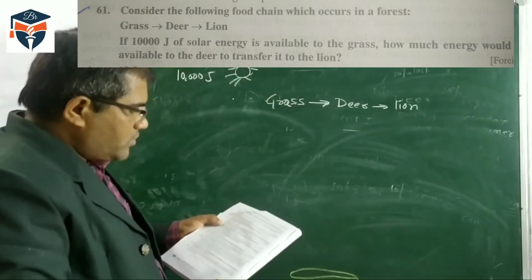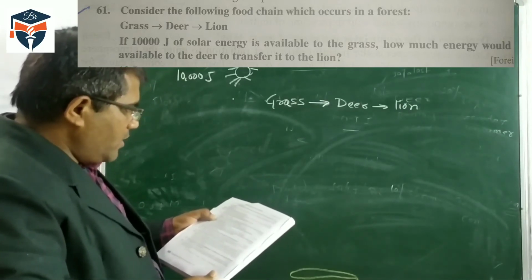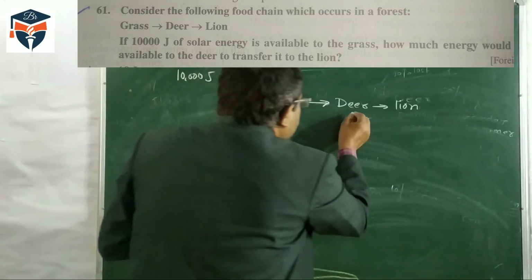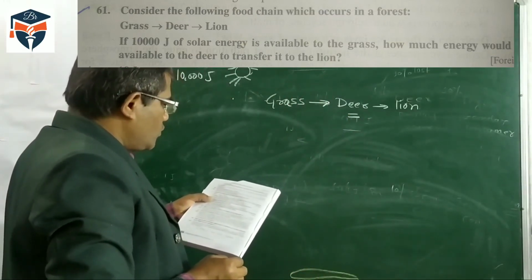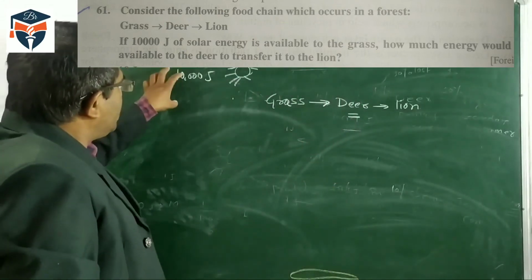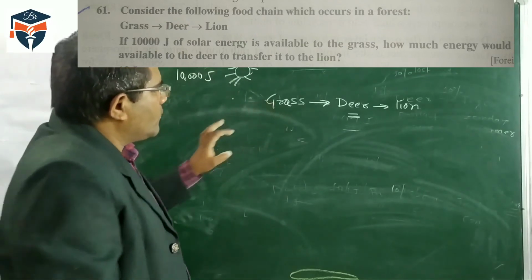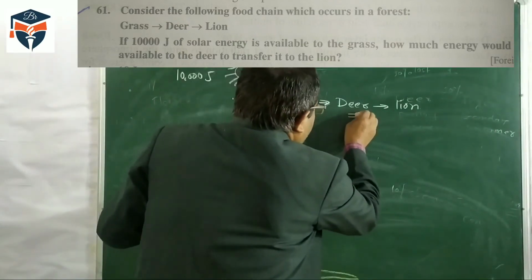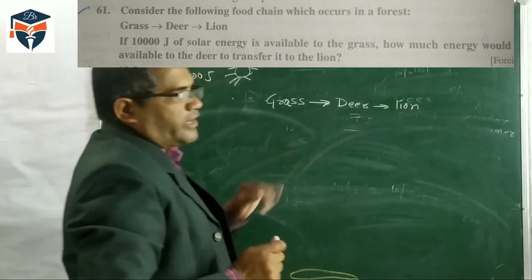How much energy would be available to the deer to transfer to the lion? 10,000 joule energy is available to the grass. How much energy will be transferred from the deer to the lion? We have to calculate now.